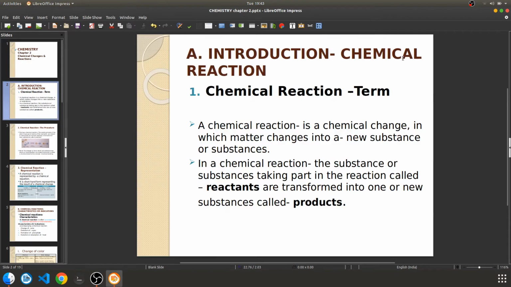So basically, you can say that in a chemical reaction there are two sides. One side, the left hand side, will be called the reactant side, and the other side of the arrow will be called the product side. The substances on the left hand side are called reactants, and those are taking part in the chemical reaction. Once the reaction finishes, whatever products are formed are written on the right hand side, and those are called the products, isn't it?